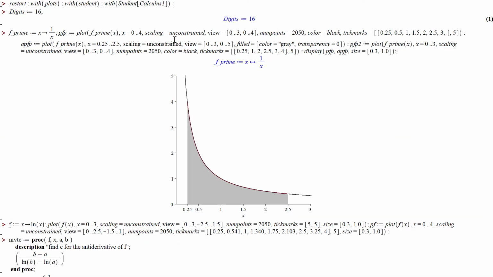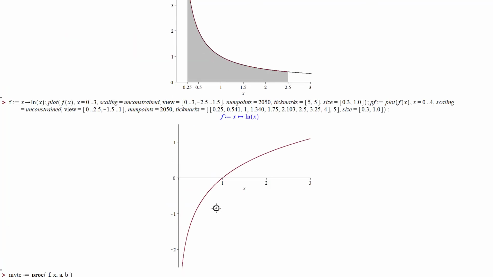Actually, I do have a little graphic representation of this. So here's 1 over x. Kind of chose some weird limits, but from 0.25 to 2.5. So the antiderivative will be natural log x, and you'll subtract natural log of 2.5 minus natural log of 0.25 to get the exact value.